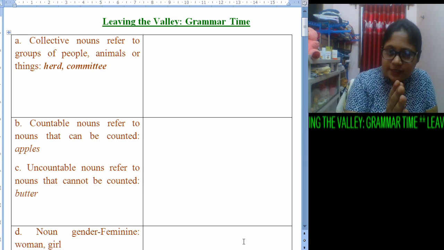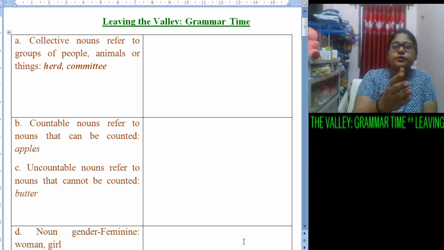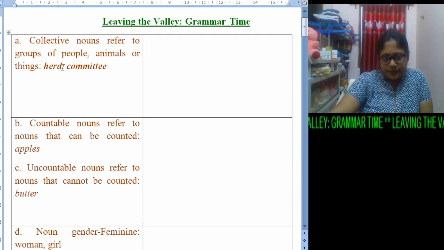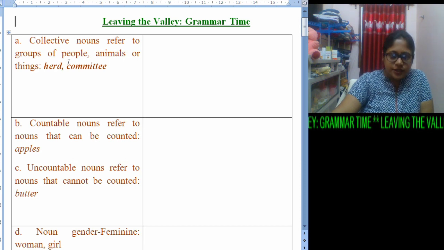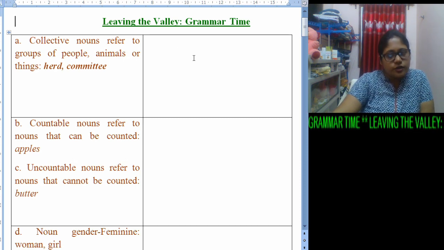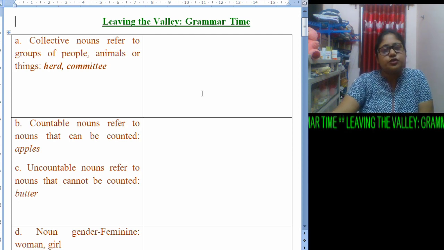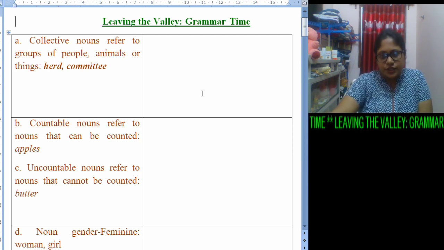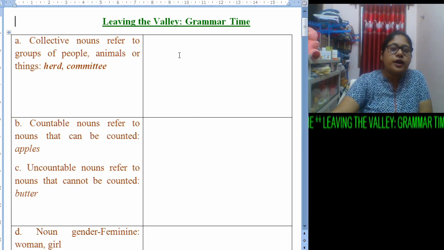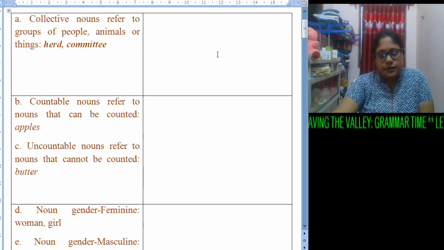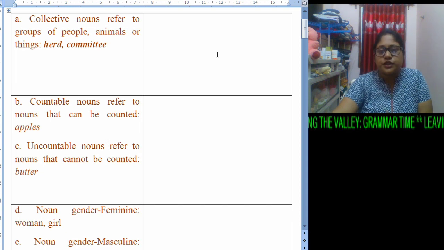Here you can all see, I want all of you to focus on the screen. Here you will find that the left column is written over here, but the right column is empty. Why it is empty, you will come to know when you do the worksheet. So let us focus on this part. We are given certain things and we need to do certain things, which we will do in the worksheet part.